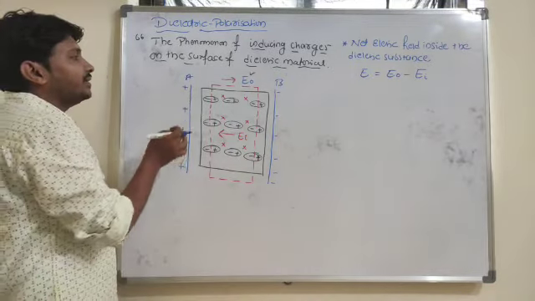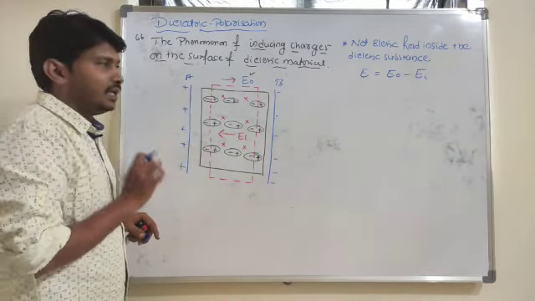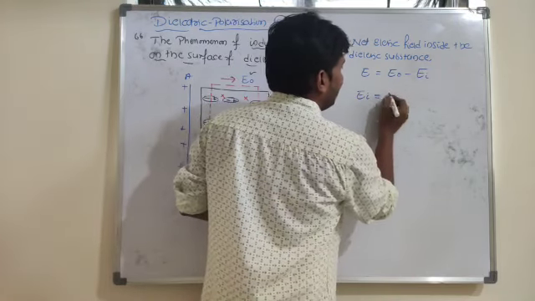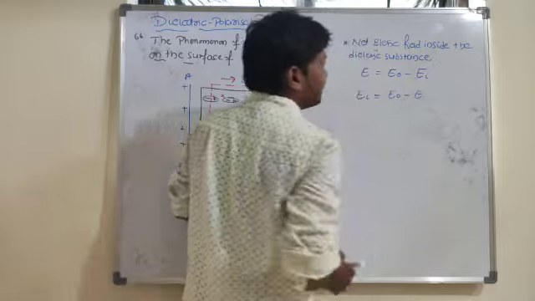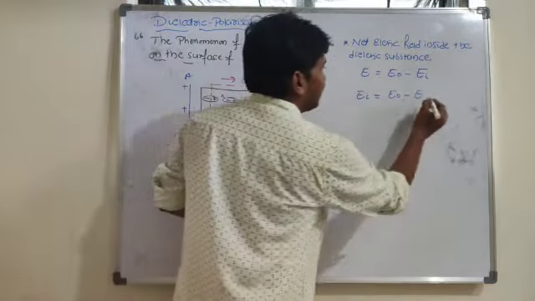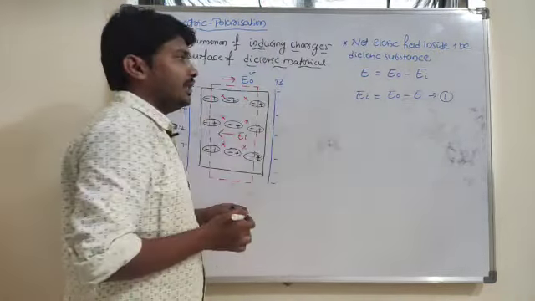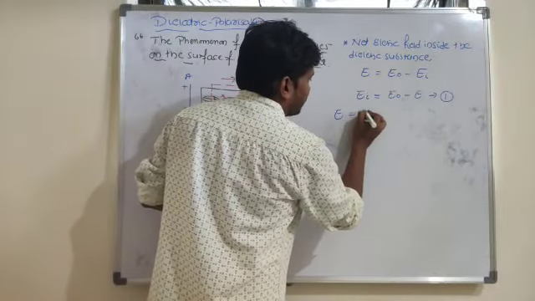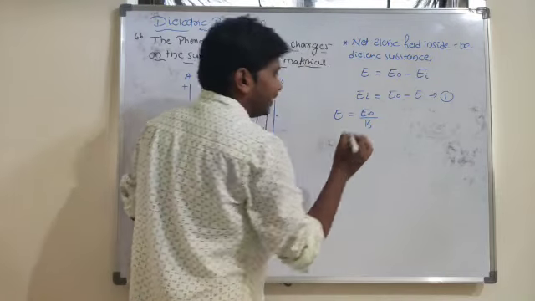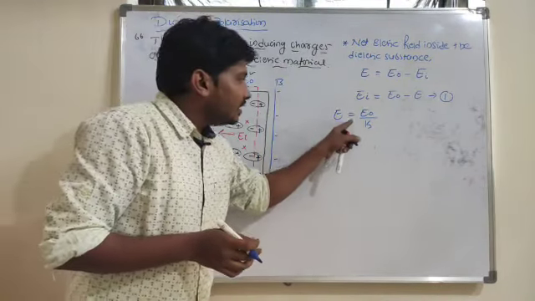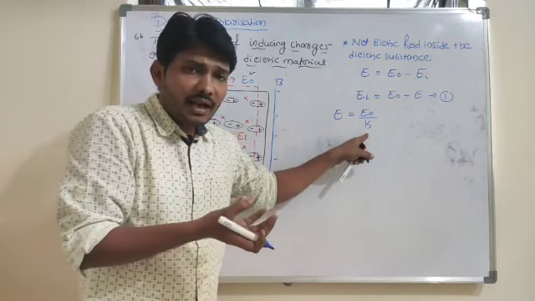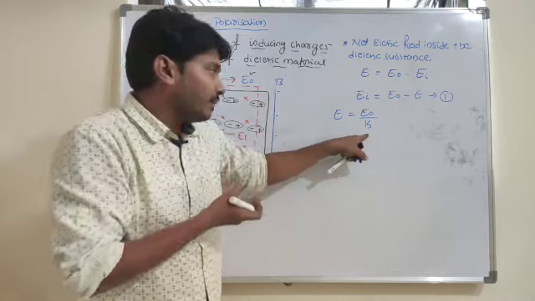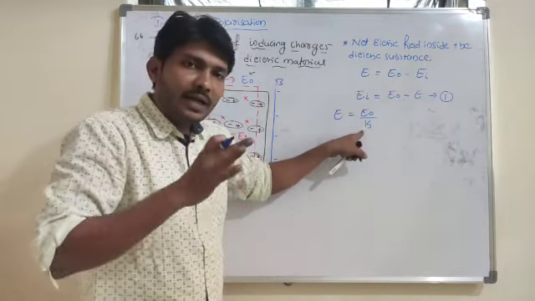Now I want to calculate the value of this induced electric field. So E of I is equal to E naught minus the net electric field E, where E is equal to E naught by K. Why? Because the electric field is inversely proportional to the dielectric constant, or the relative permittivity concept we considered in the first chapter. So E is equal to E naught by K.